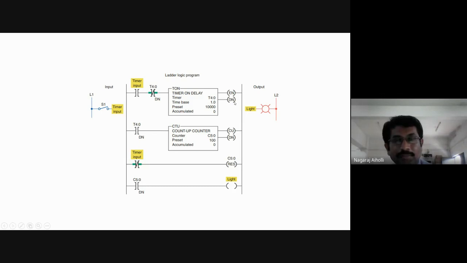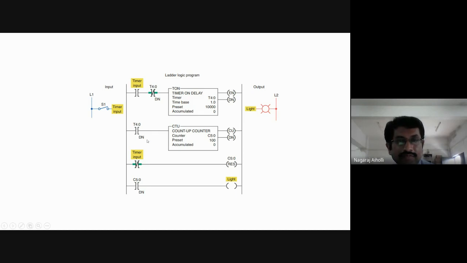Timer is activated. It comes from done bit becomes 1. As the done bit becomes 1, this is connected as input to the second one, the count up counter. The output of the timer, the done bit, is applied as input to the count up counter. This DN is 1. Examine if closed is true when it is 1. Examine if open will be true when it is 0. Remember these 2 points.